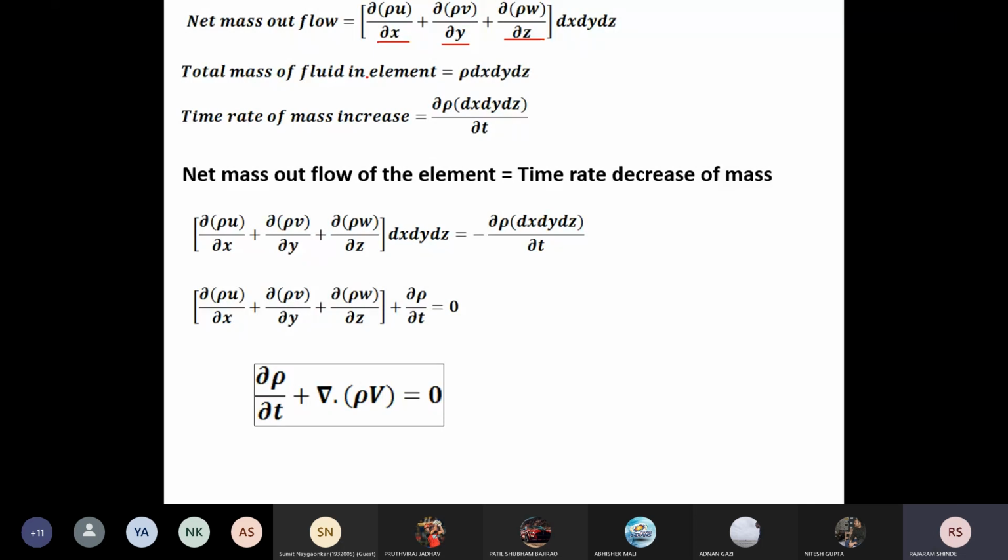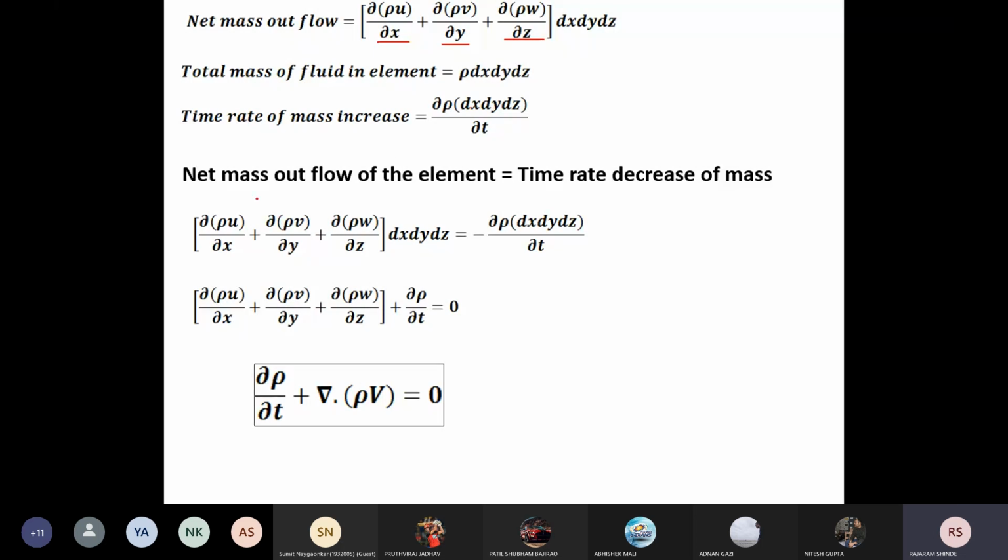Now if we consider the total mass of the fluid element, it is volume times density. So rho is the density and the mass is rho dx dy dz. Now there can be an increase or a decrease in the mass, so I have written here the time rate of increase of the mass. The time rate of increase of the mass is the derivative of mass with respect to time, that is, differentiation of the mass with respect to time.